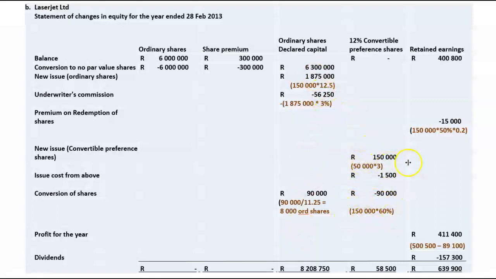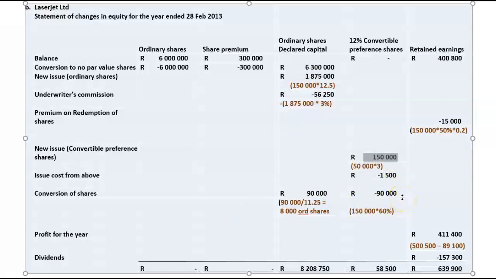60% of the 150,000. Remember, the shareholders have absolutely nothing to do with how much costs were incurred by this company in order to make the share issue happen. All they have done is invest R150,000 in this company. So now 60% of their investment is going to be converted into ordinary capital. So 60% of the investment of 150,000 equals 90,000.